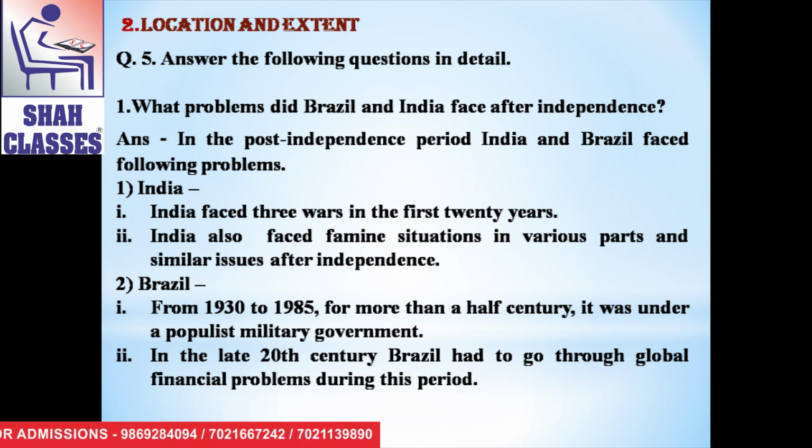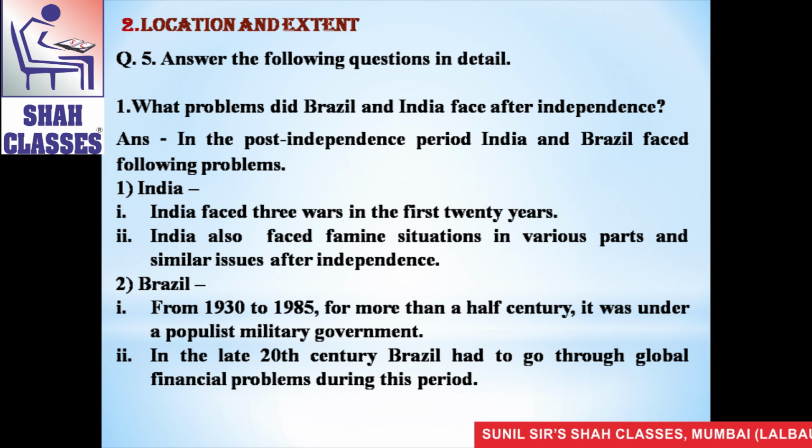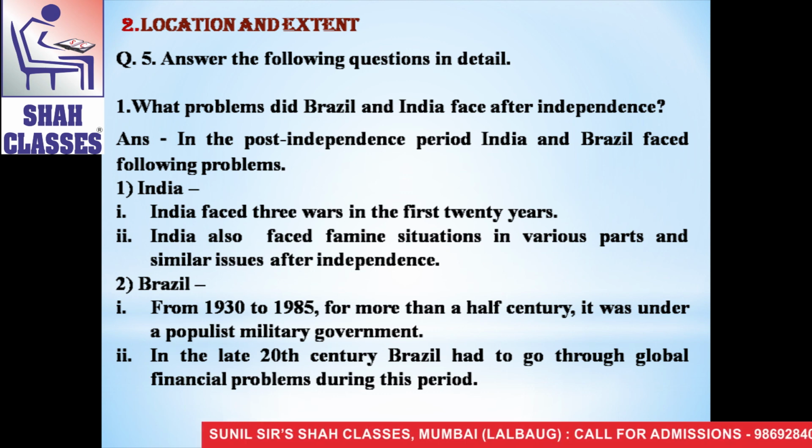The second point is, India's position is completely in the northern hemisphere and Brazil is in both hemispheres, especially the northern hemisphere to some extent and most of the southern hemisphere.